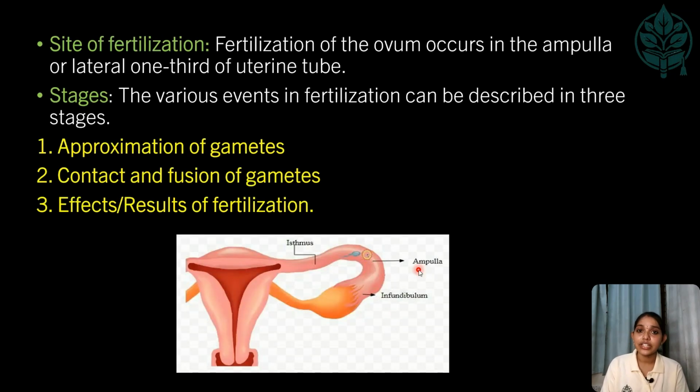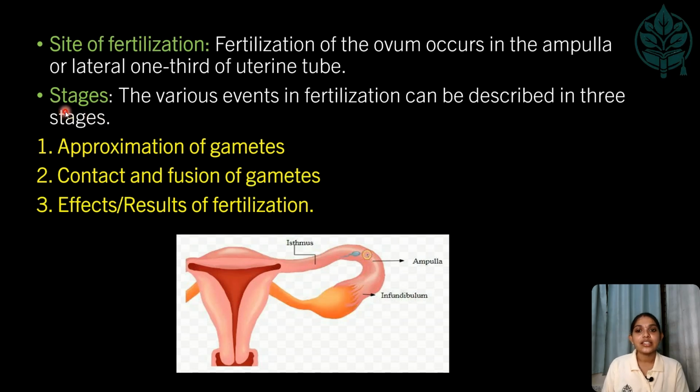So, where does the fertilization occur? It occurs in the ampulla, that is the lateral 1/3 of the uterine tube. So, what is lateral? The one which is away from the midline. So, if you consider this is the midline and this is the uterine tube, the lateral 1/3 is known as the ampulla, and here the fertilization occurs.